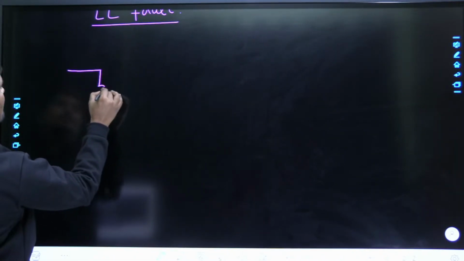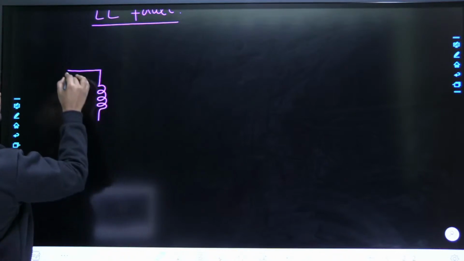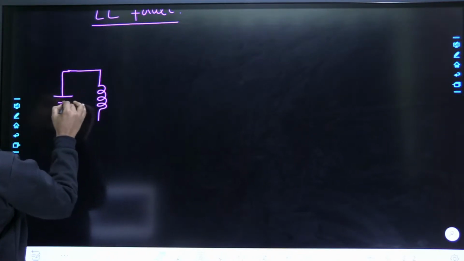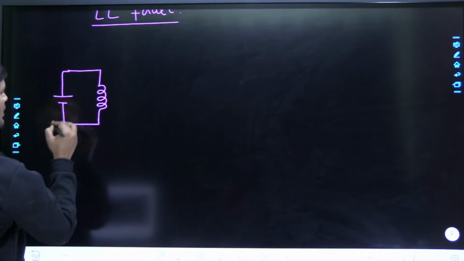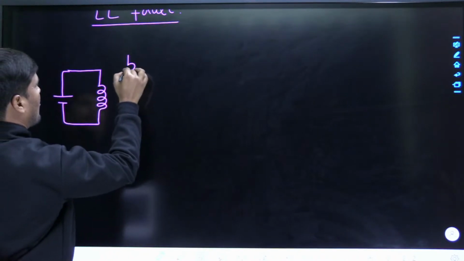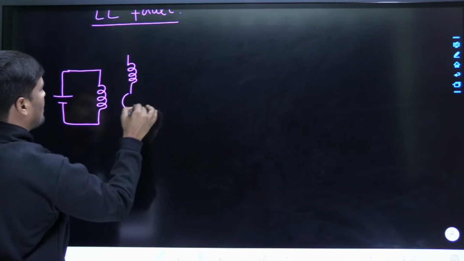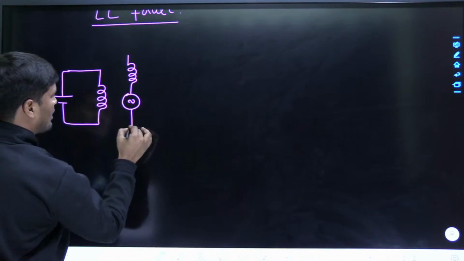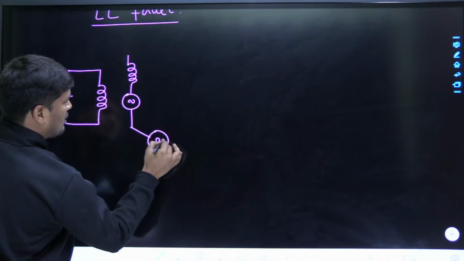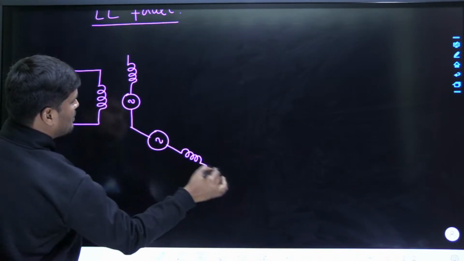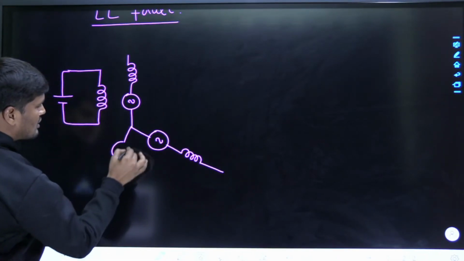This is the rotor field winding. The rotor field winding is separately excited by DC supply. That's why the synchronous generator is called a doubly excited machine, but the induction generator is a singly excited machine, and the stator winding is a star connected winding. We know all these concepts.